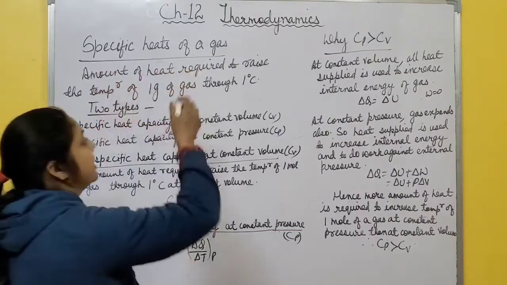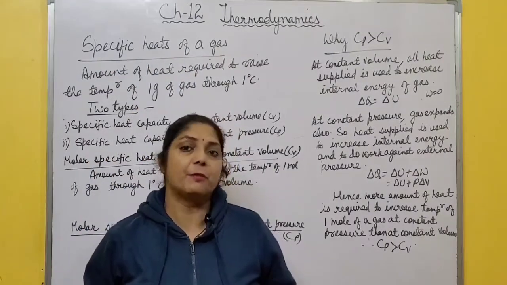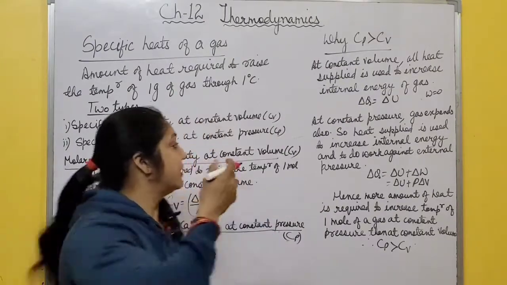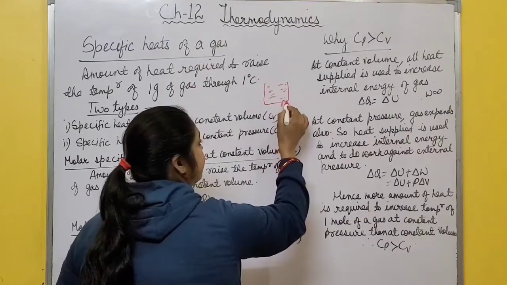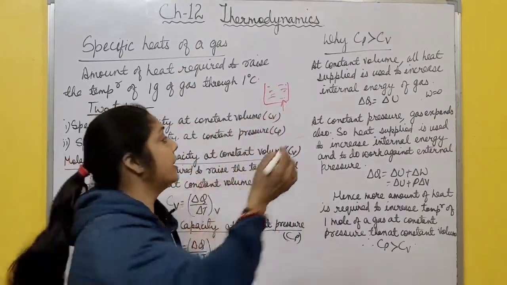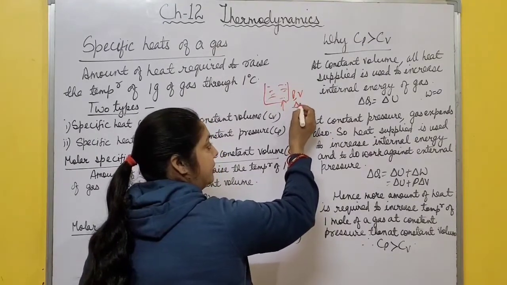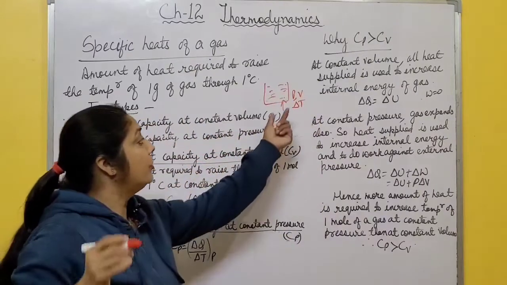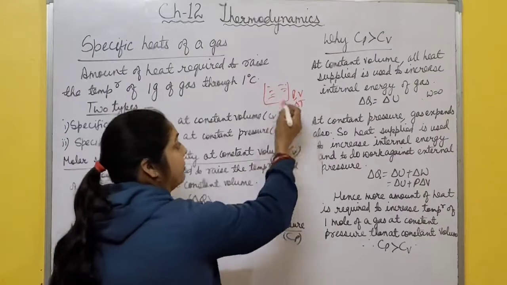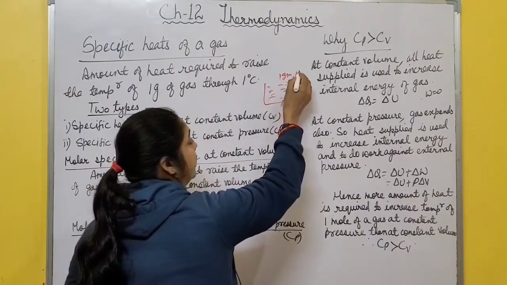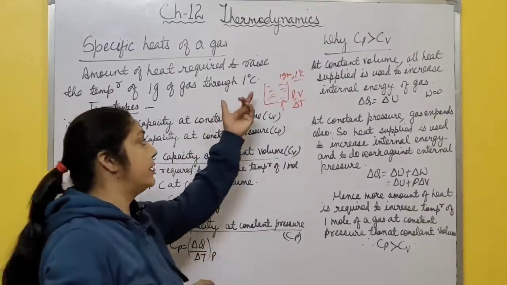Next, specific heats of a gas. What is this specific heat? You already studied in chapter 11 in thermal properties of matter. Suppose this is a container in which gas is kept. When this gas is heated, pressure and volume change with the increase in temperature. So the amount of heat required to change the temperature of 1 gram of a substance through 1 degree Celsius is called the specific heat, and for a gas it is different in different conditions.